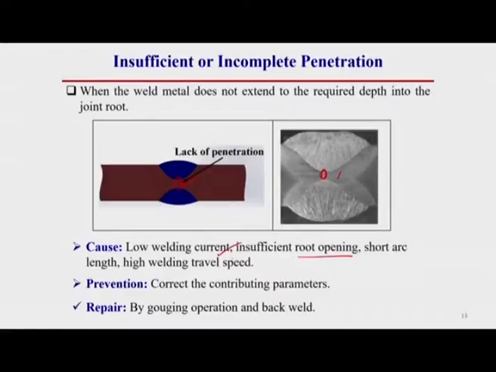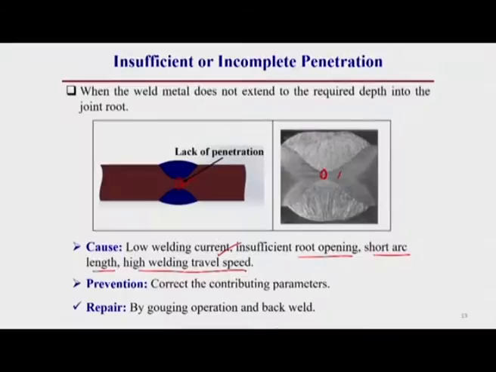So, the first cause is low welding current, the second cause is insufficient root opening, or you can say insufficient root gap, then short arc length and high welding travel speed. If the arc length is short, then it can occur. If the travel speed is high, then it can also occur. How? Generally, if the travel speed is high, then there will be less heat per unit length. So, there is less chance to fuse the root, so there can be this type of welding defect.